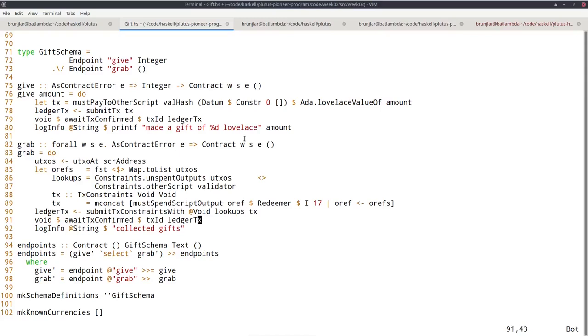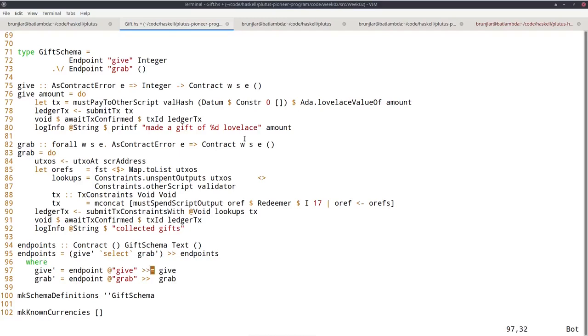And finally, I put it all together in this endpoints function. And that basically says, okay, the select offers the user choices. So this means make available give' or grab'. And then afterwards recurse and do the same over and over again.